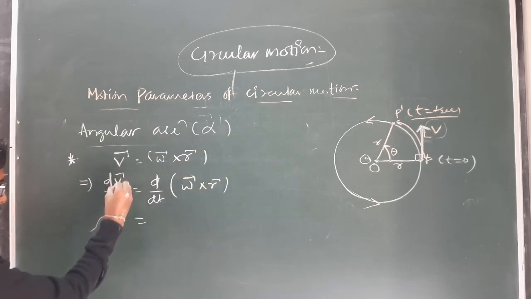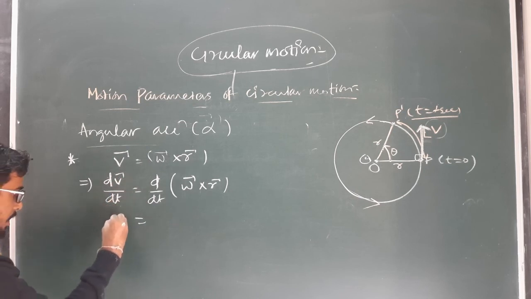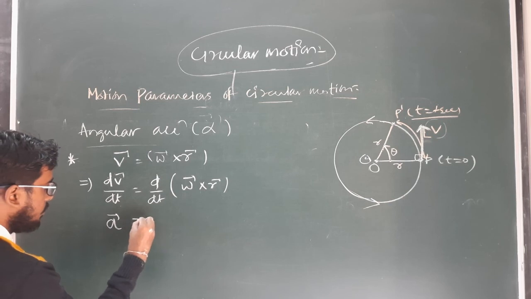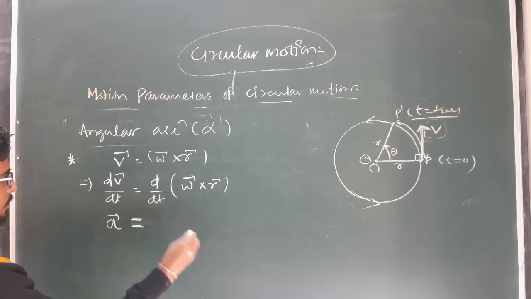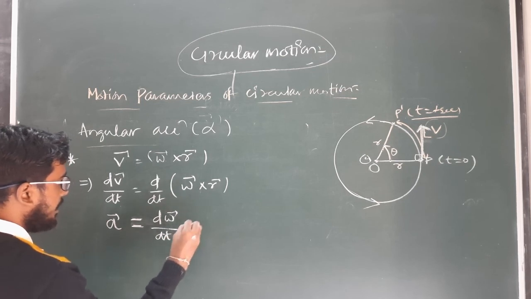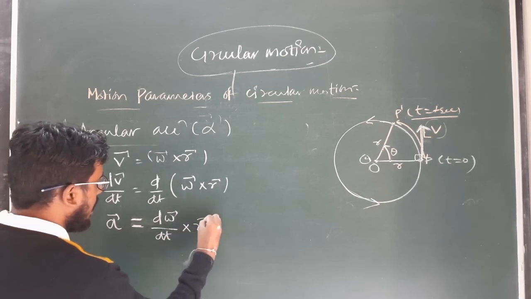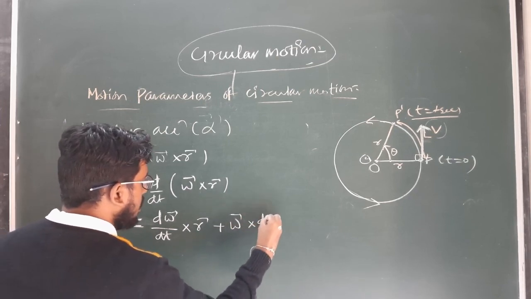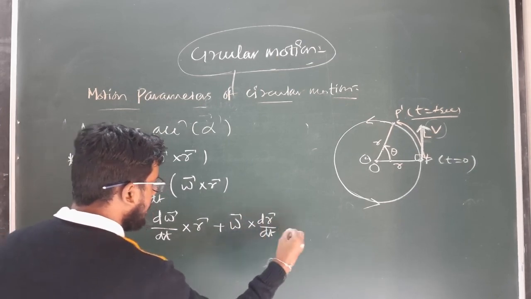So dv vector by dt is equal to d omega vector by dt cross r vector plus omega vector cross dr vector by dt.